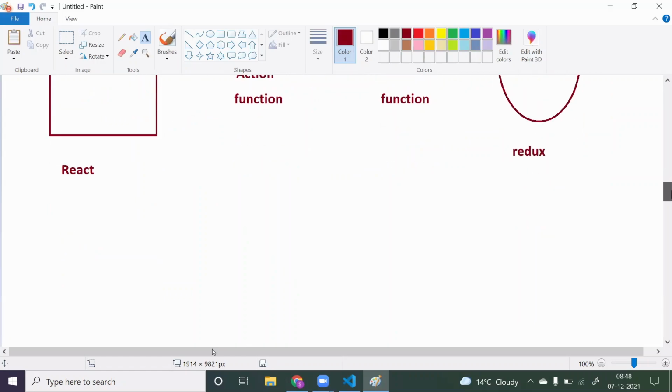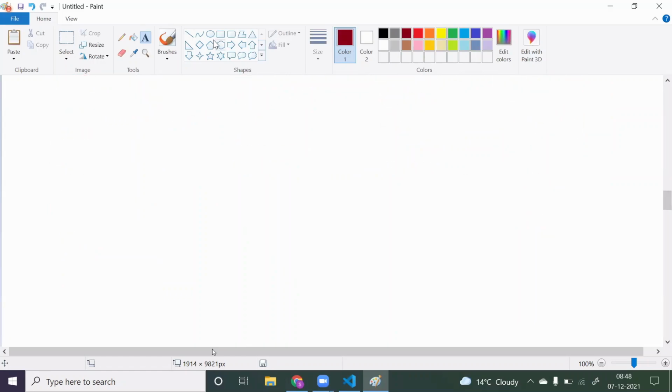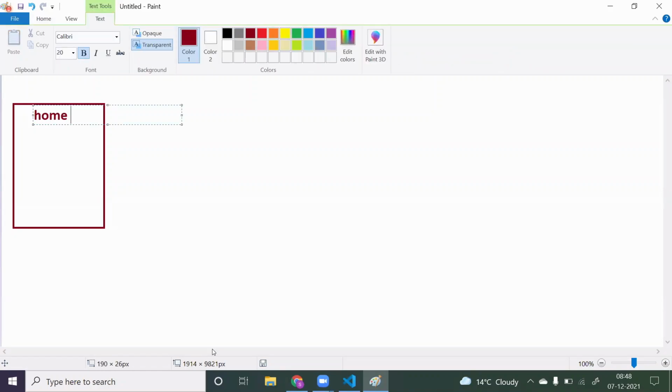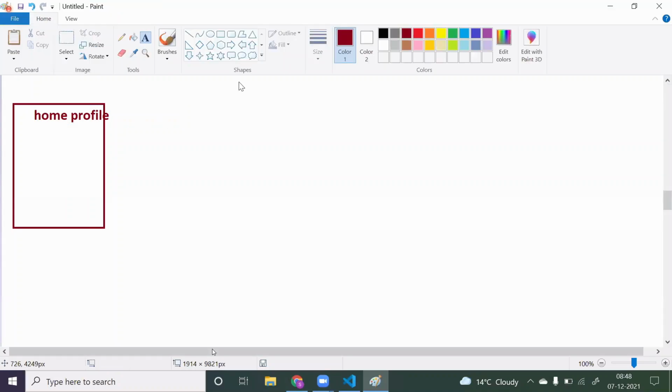Now just try to understand the complete flow. Suppose I have here my React component, my React application. Here I have home, here I have profile. Now there is one server side application and there is one database.